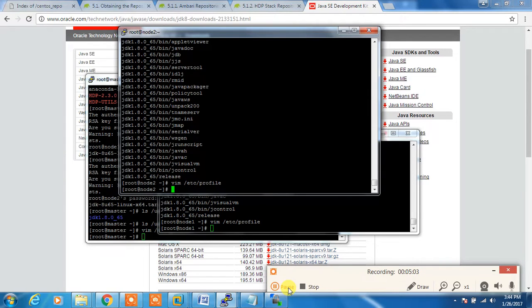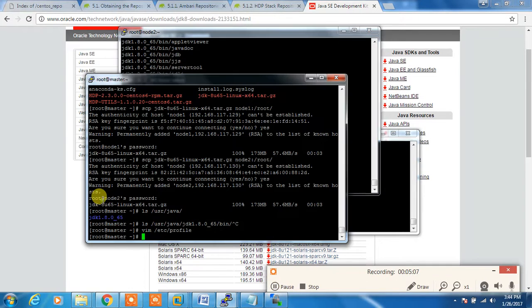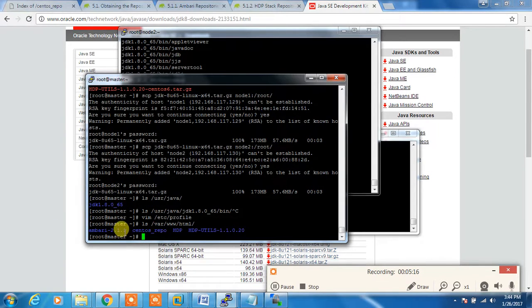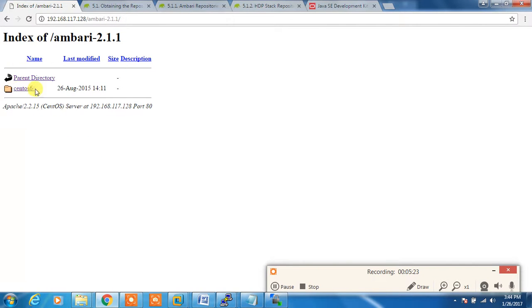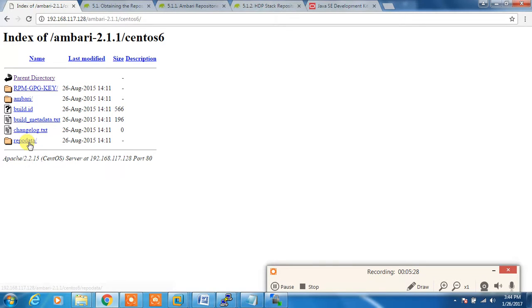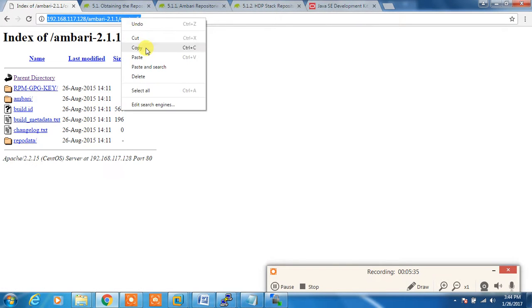Okay, so now we will configure the yum repository for Ambari. Okay, as we know, Ambari is available under /var/www/html. Under that, Ambari 2.1.1. Okay, so if I type Ambari 2.1.1, yes, we can see this. Go inside this directory, and stop wherever you see a repodata directory. Okay, so till here we need.